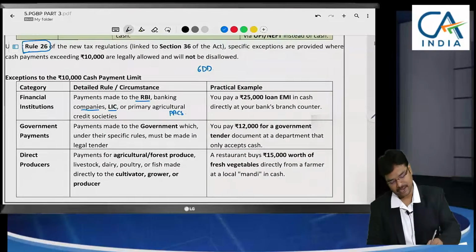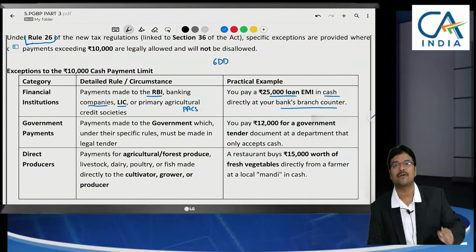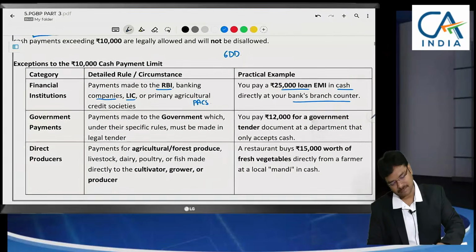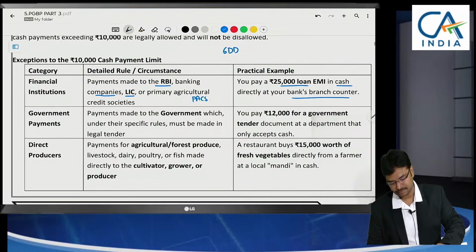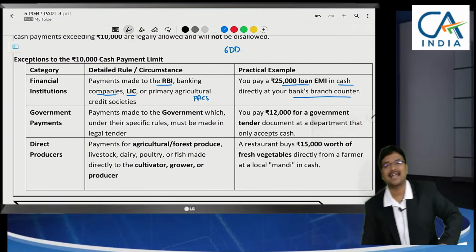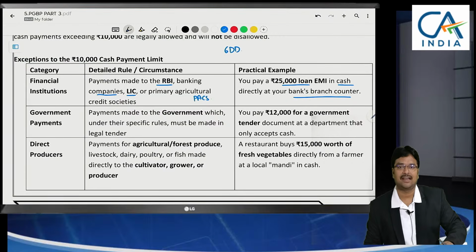Sir, can we make a 25,000 loan repayment in cash directly at the bank's counter? Usually they do not accept in excess of 10,000, but if repayment is important, the bank sometimes accepts. Even though they accept, from our point of view, let us assume it's an OD account, can I deposit cash in the OD account towards interest liability?